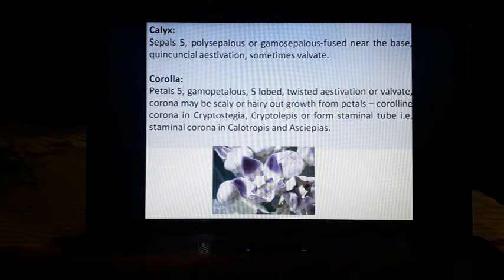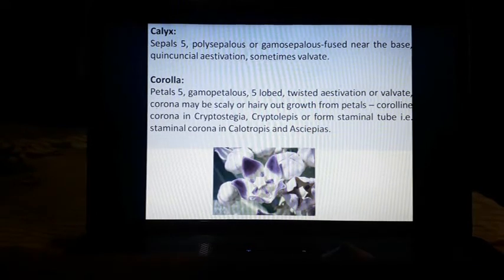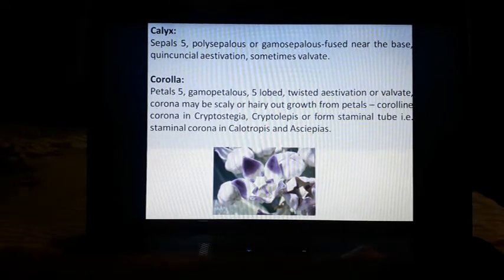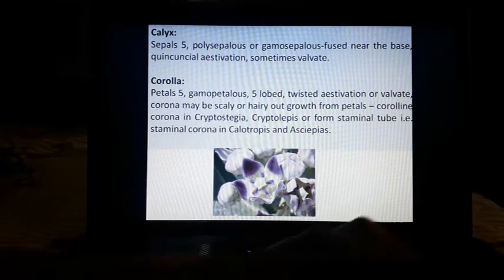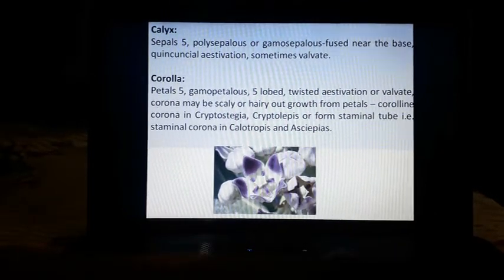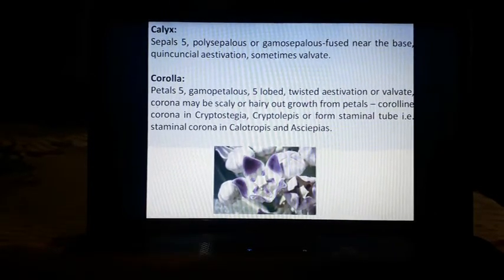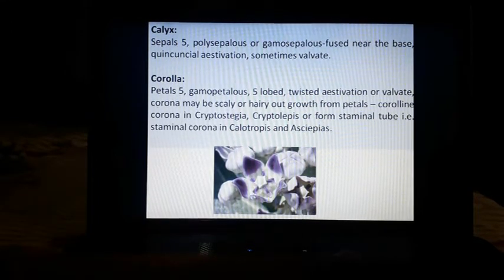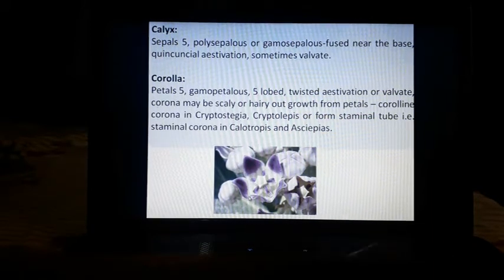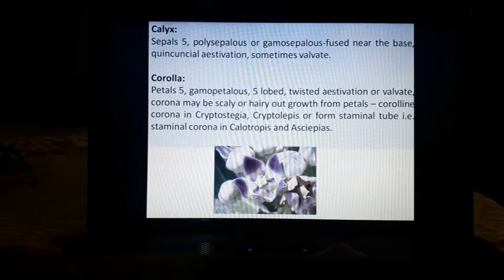Corolla, petals are 5. Gamopetalous means fused petals. 5 lobed, twisted aestivation or valvate. Corona may be scaly or hairy. You can easily see that this is the corona. This is the corona, which is the outgrowth from the petals, and these are fused with the staminal tube and the stigma, which forms this